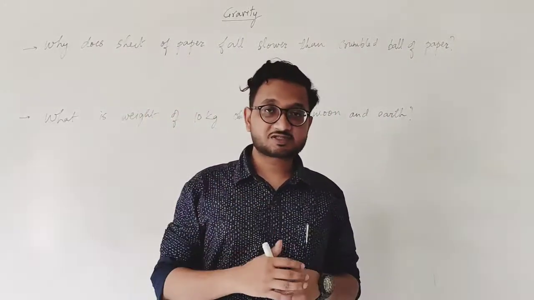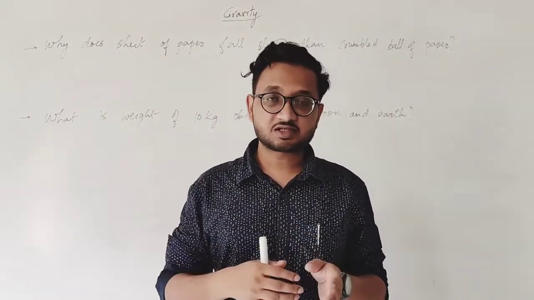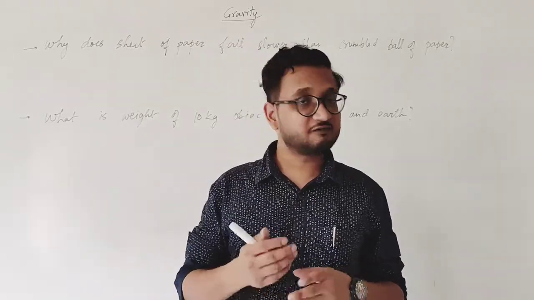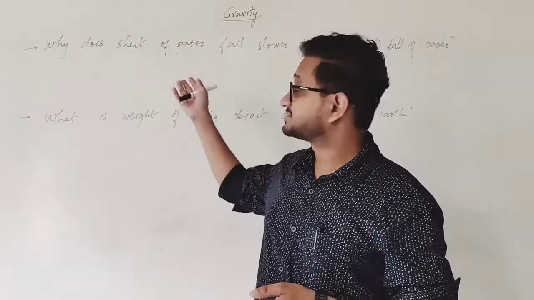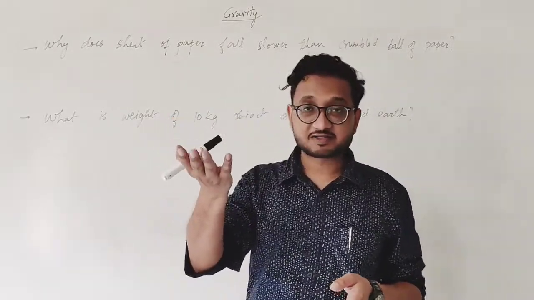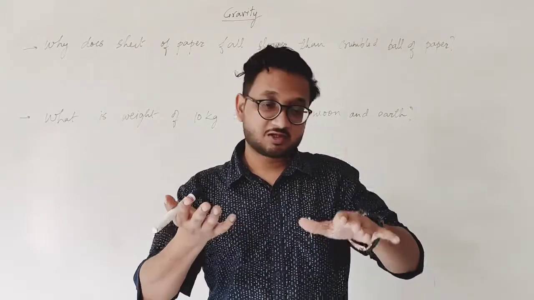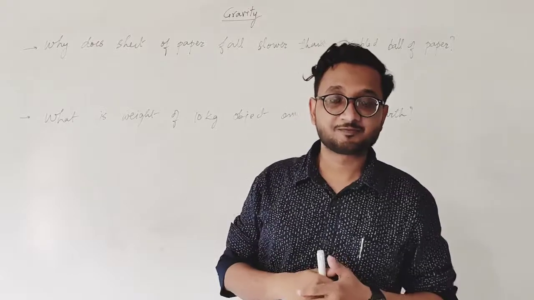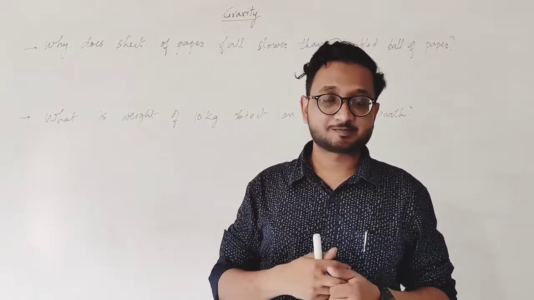So we talked about this. The question here is that if the free fall or the acceleration of earth is acting equally on every object, that is 9.8, then why is it that a sheet of simple paper, when it is dropped along with a crumpled piece of paper, falls very slowly, while the ball of paper drops quickly?